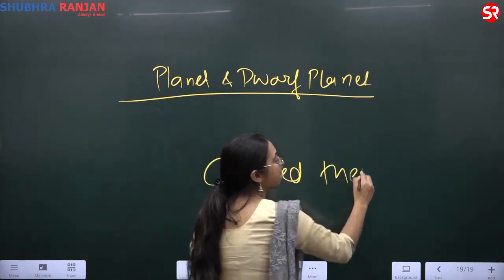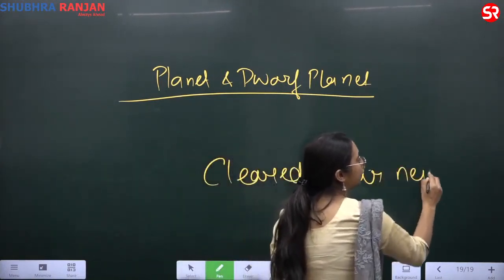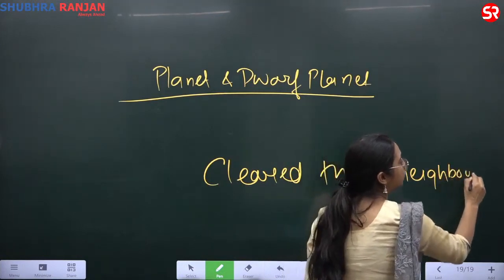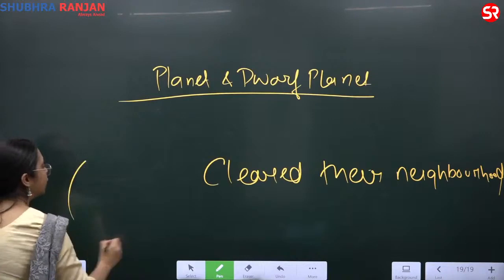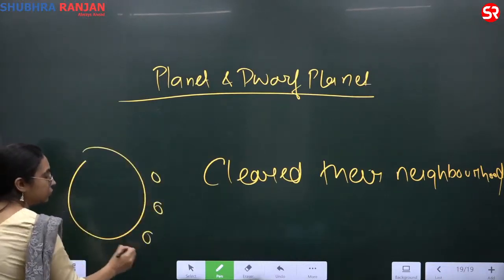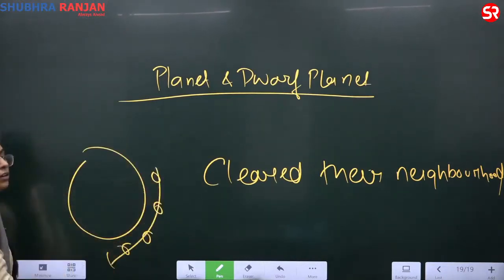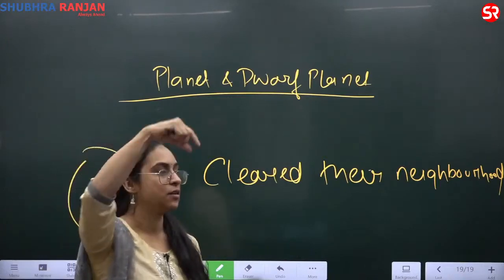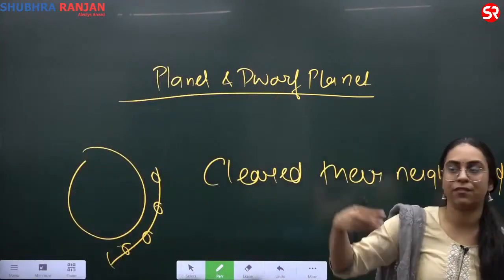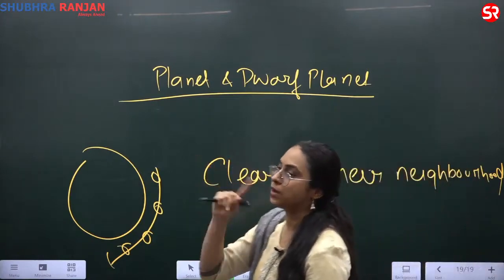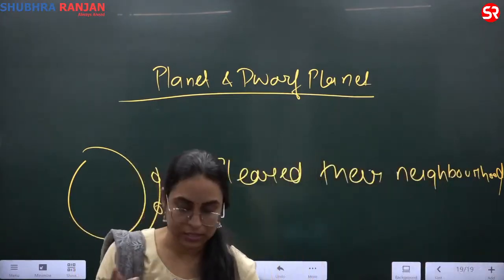Cleared their neighborhood. यानी neighborhood में बहुत ज्यादा dust नहीं है. This must be clear. So there are three criteria. Massive enough to become spherical. They must have cleared their neighborhood, and the first one is it should orbit around the sun.